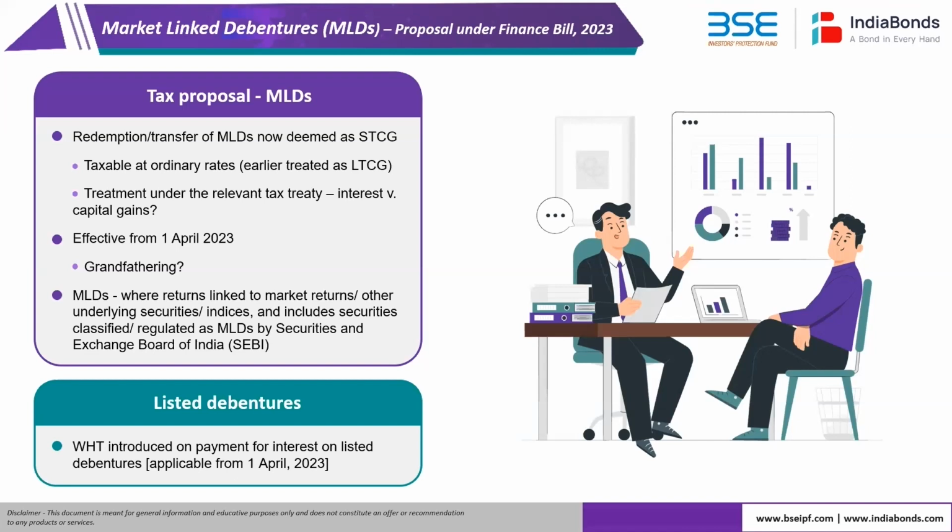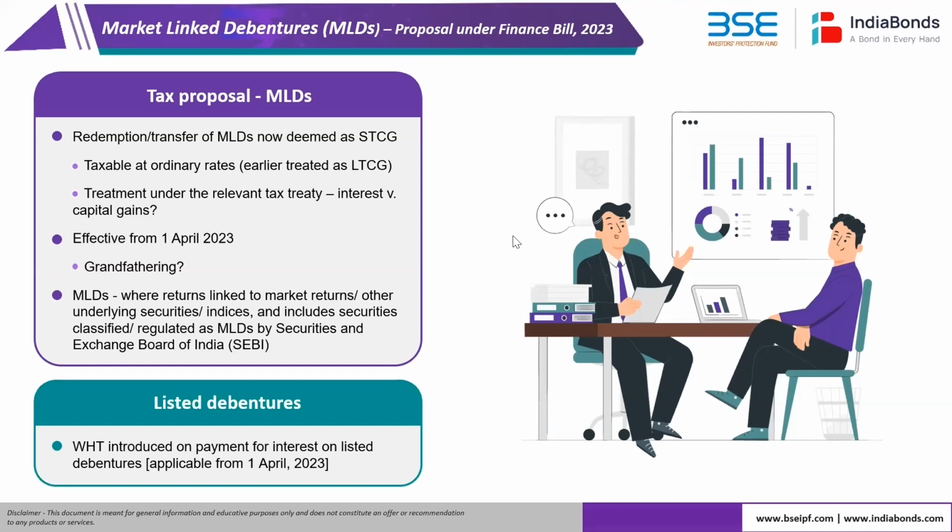So that is the reason these MLDs are structured the way they are, where there's a bit of a contingency until the redemption. One cannot crystallize it for ongoing accrual. There is a market because these are listed instruments. There's a secondary market for it, and if, for example, individuals transact in these securities after holding them for 12 months, there is a potential that such an income will be long-term capital gains, which is today taxed at 10% plus surcharge and cess. So this is what the MLD construct is.